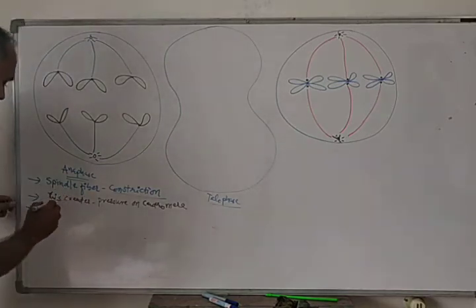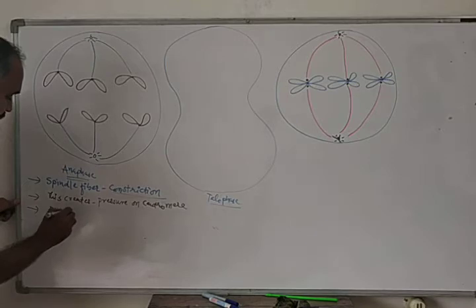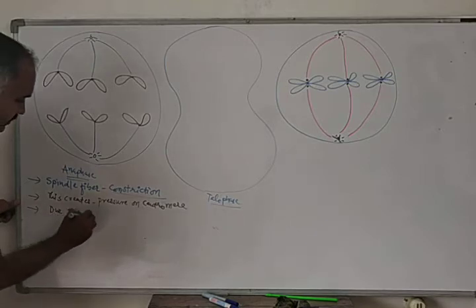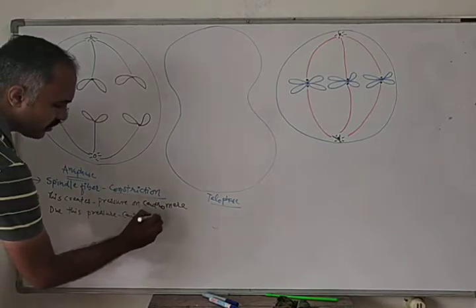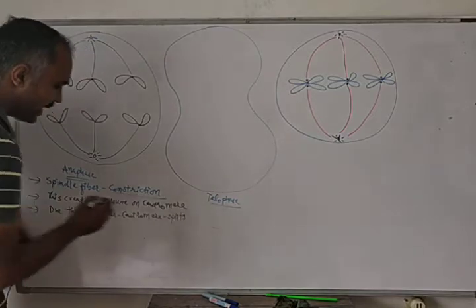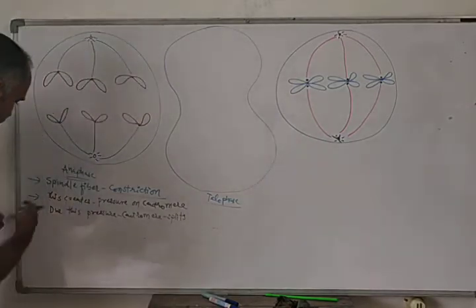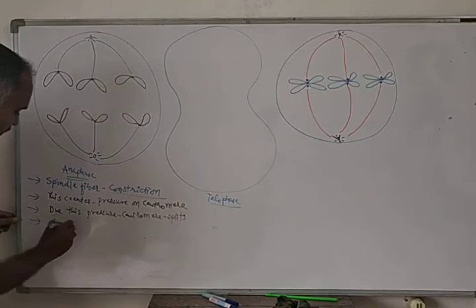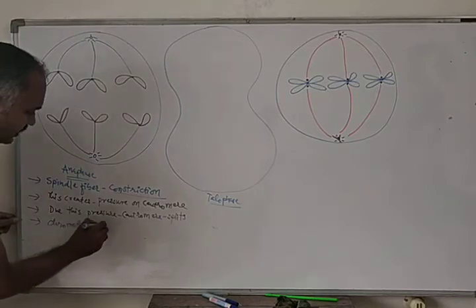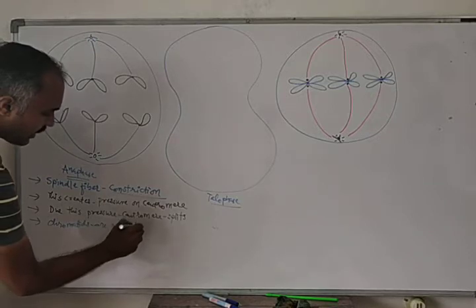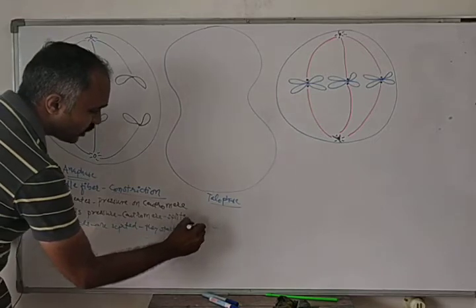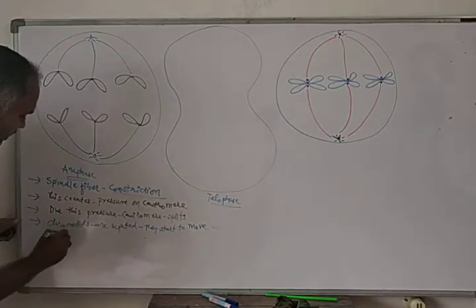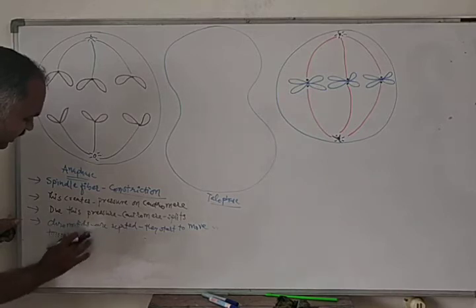Due to this pressure, the centromere splits, and both chromatids are separated, and they start to move towards the poles.